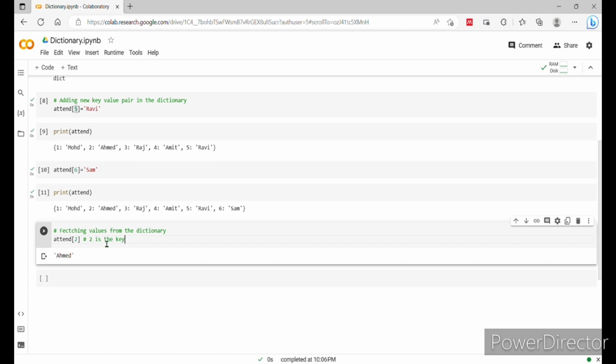2 क्या है यहाँ पे, key है, it's not an index number, it's not an index number.